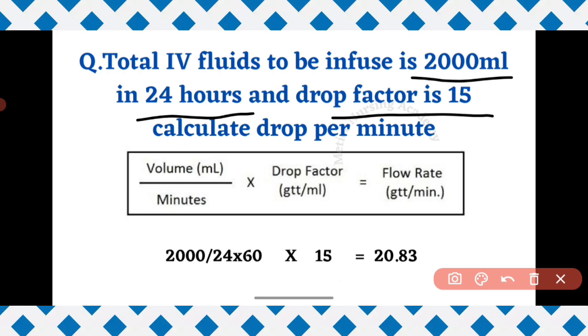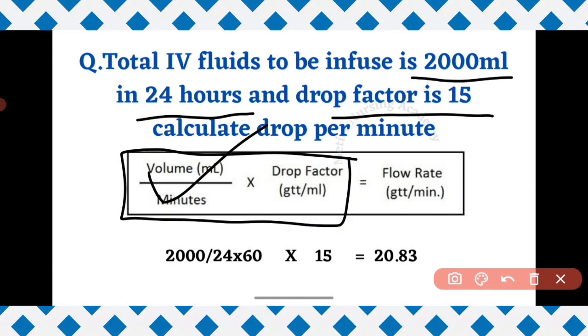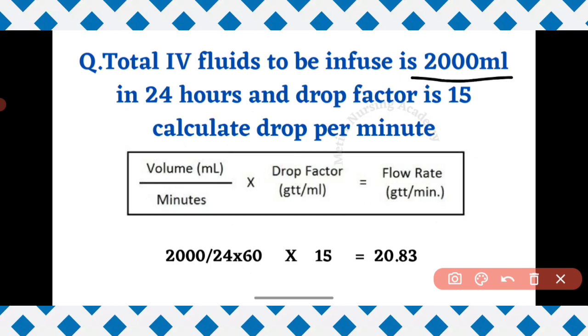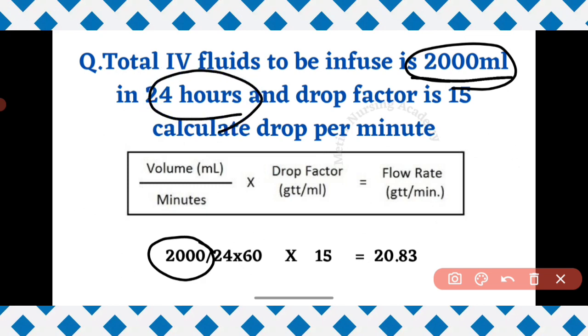So we know the formula already for IV fluids, that is volume in ml per minutes into drop factor is equal to flow rate. So if we substitute the values here, we will get the flow rate, that is drops per minute. Let's substitute. What is the volume they have asked here? 2000 ml. So we can substitute 2000 here. And what about the minutes? They have mentioned 24 hours. We have to convert hours into minutes.